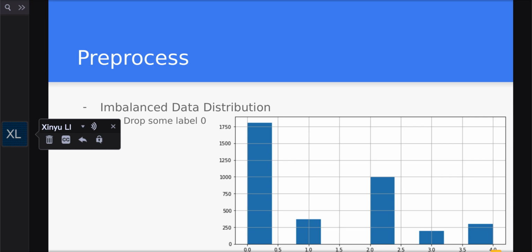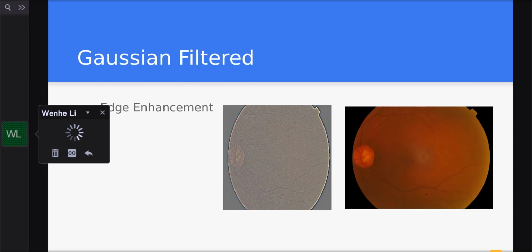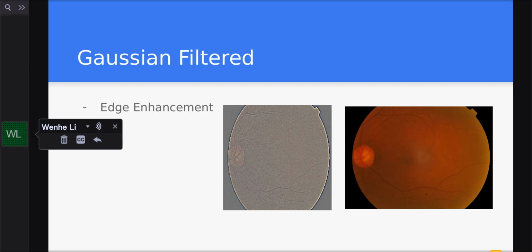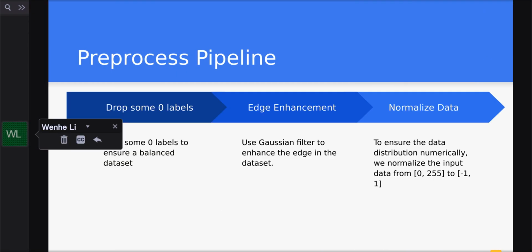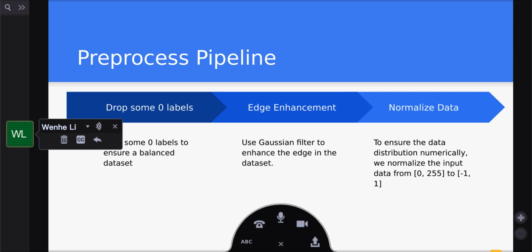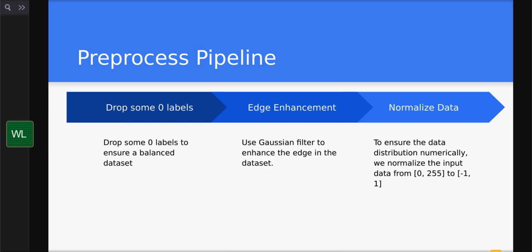Before starting our algorithm, we need to pre-process our dataset first. The label distribution was imbalanced here. The no DR label took a large part of our dataset, so we first dropped some data with the no DR label to balance the distribution. We know that the edge and texture in the retina are the most important factors to identify DR illness. Therefore, we apply a Gaussian filter to do the edge enhancement. For the data processing pipeline, we first rebalance data by dropping some zero labels. Then we do edge enhancement to better collect features. And finally, we apply data normalization.